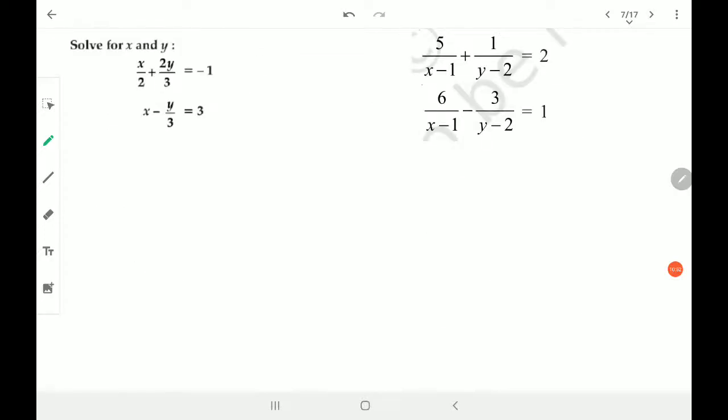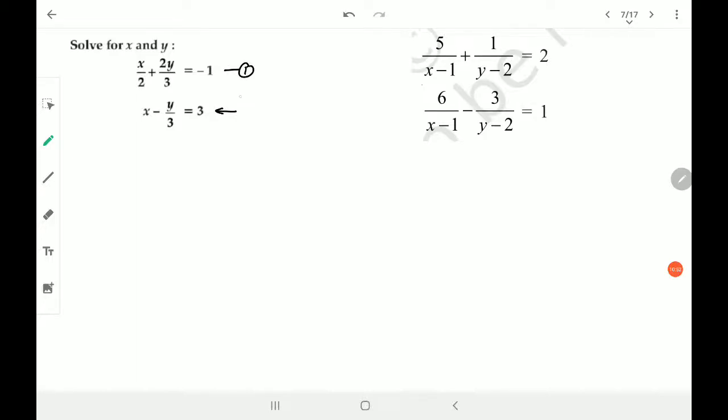Now we have the category where we are solving the equations one by one. To solve for x and y, it's not a big deal. It's a very simple equation. You can just cross multiply and get the equation in the proper order. Either do that, or else directly you can get the coefficient same. To get the coefficient same, I think I have to multiply this equation by 2.